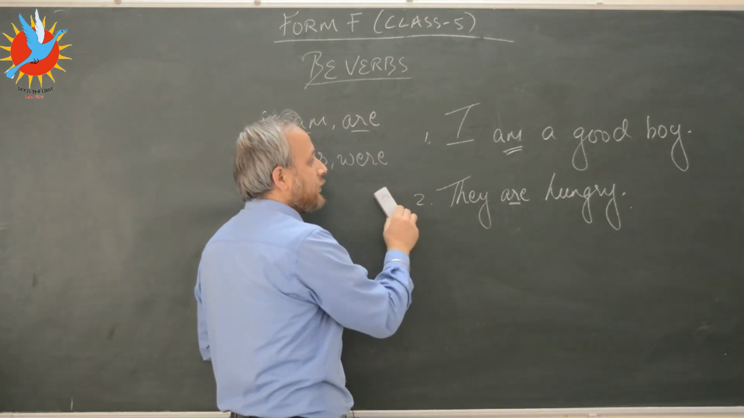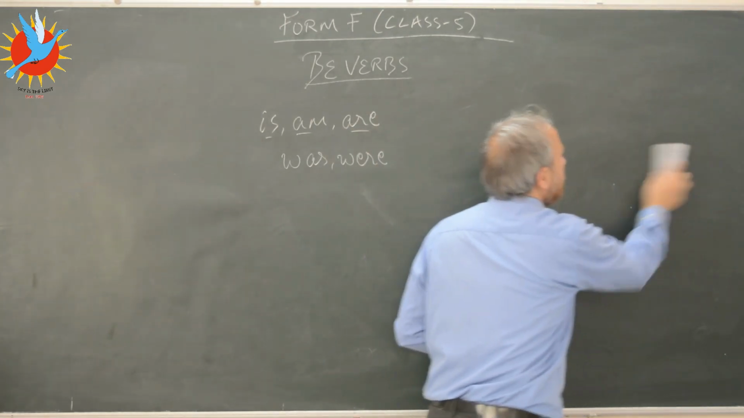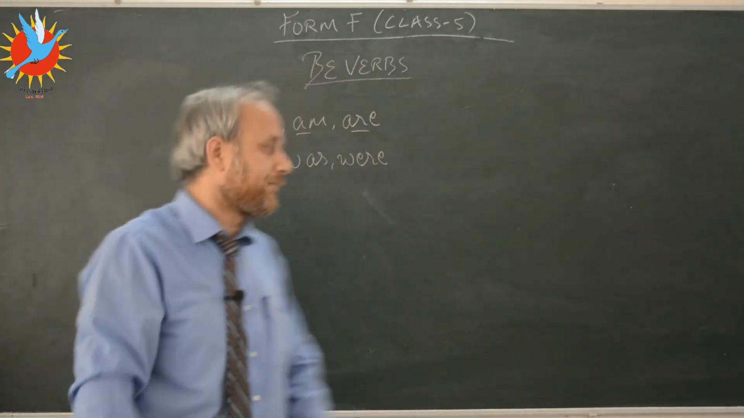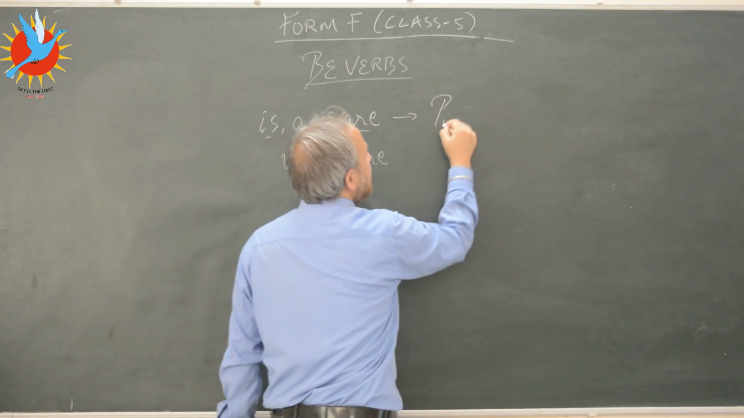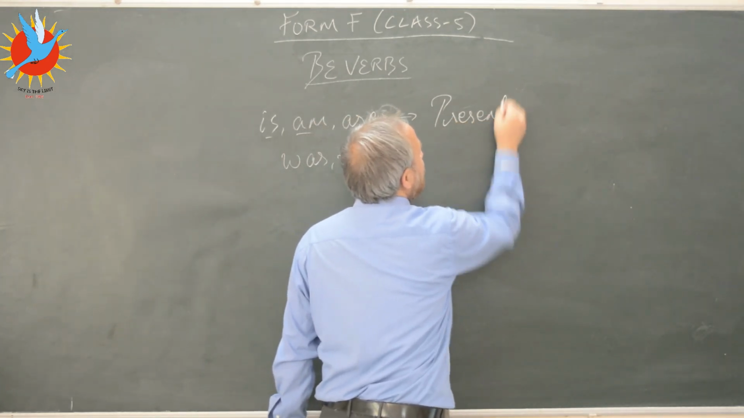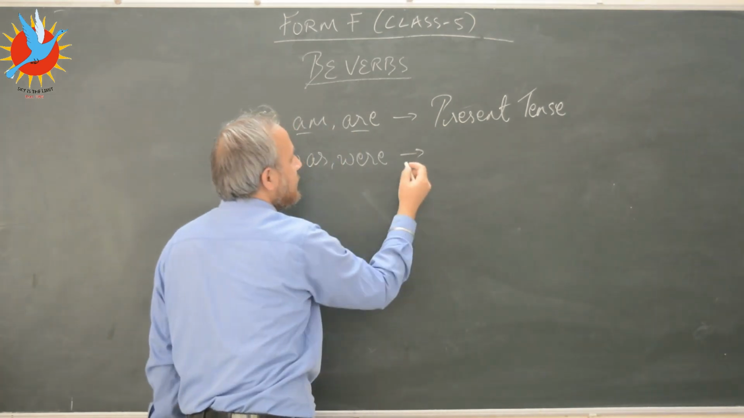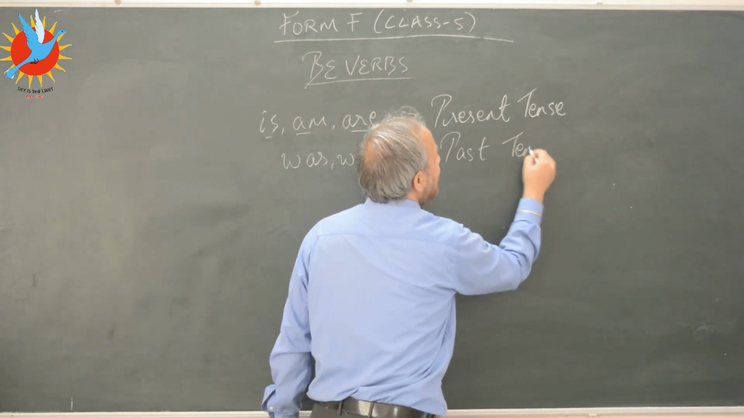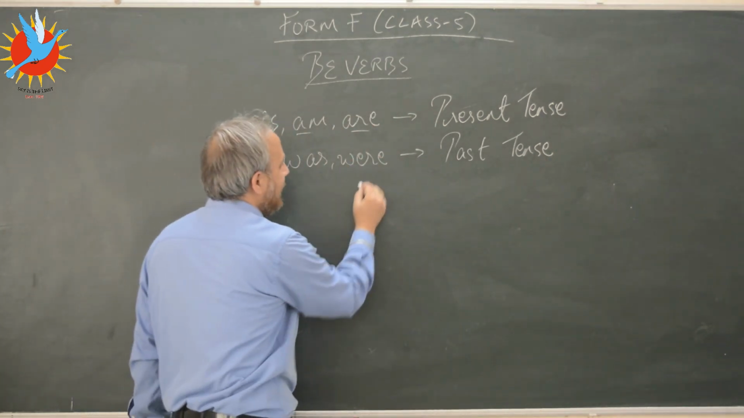Okay, fine. So let's move on from here. That's why we have different forms of the be verb. Now is, am, are, we use this to express the present tense, and was and were is used to express the past tense. So let's see how it works. First I will start with am.